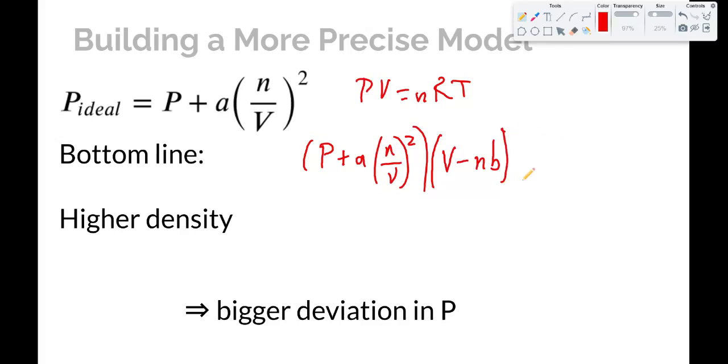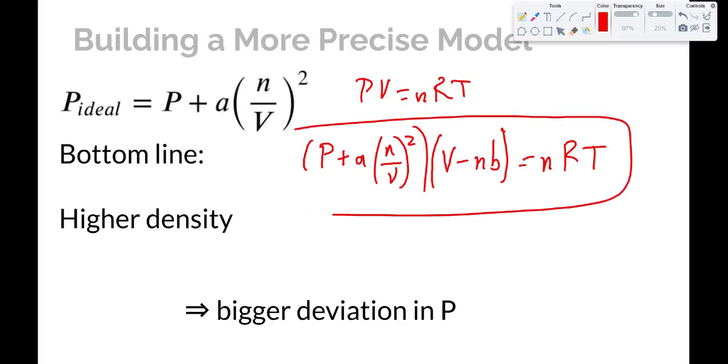So there's a b and an a for every real gas that we can plug into this equation, and that will calculate the nRT. So this is a compensation that makes a better model, at least a model that's usable over a wider range of pressures and temperatures, by modifying the ideal gas law in this way. This is called the van der Waals equation. There are other equations that use a slightly different approach. They also basically do the same thing to modify the ideal gas law. Van der Waals equation is one of the more common ones, though.